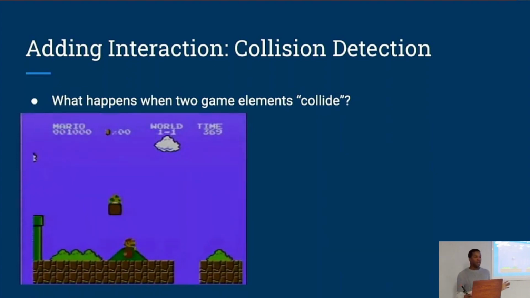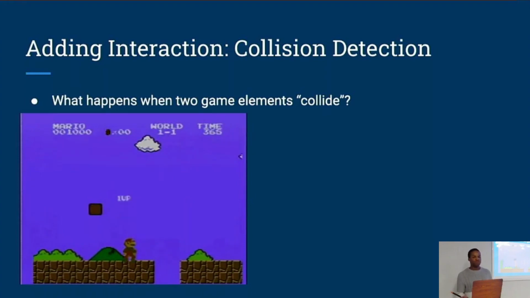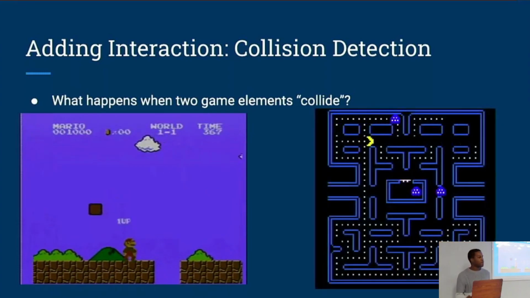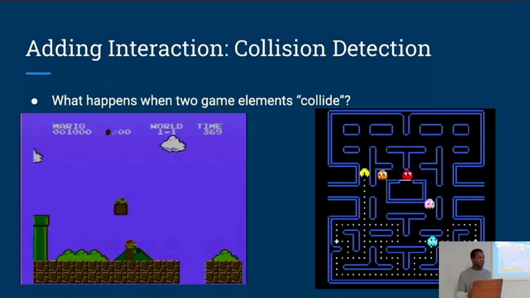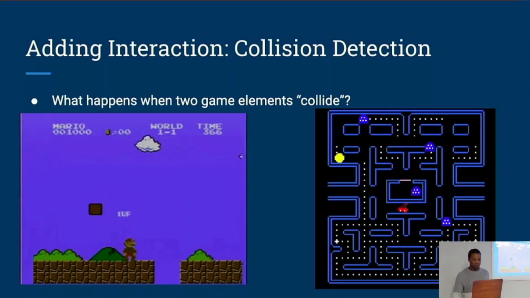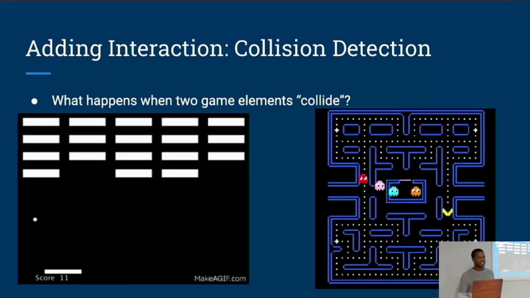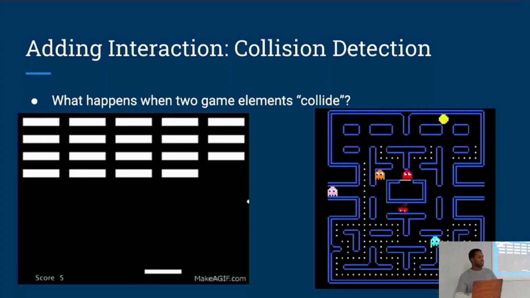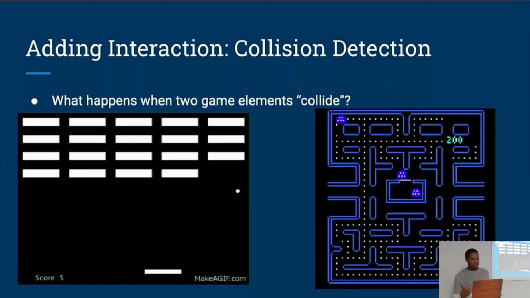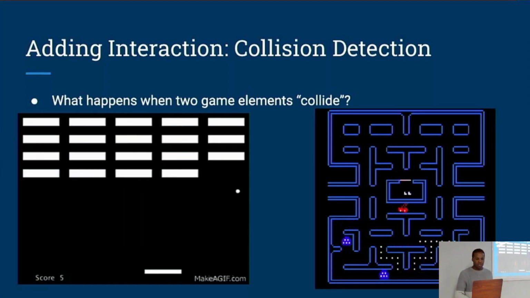When Mario and a one-up mushroom collide, so when they're both occupying the same space, what happens? Well, the one-up mushroom disappears and then Mario gains another life. Or in Pac-Man, if Pac-Man collides with the power pellet, then all of the ghosts turn blue, and Pac-Man is able to eat the ghosts when he runs into them. And with this breakout game, we can also see a couple other examples of collision detection. When the ball collides with the paddle, it bounces off of the paddle, and when the ball collides with the brick, the brick disappears, and if the ball collides at the very bottom of the game screen, then the player loses a life or gets a game over or something.